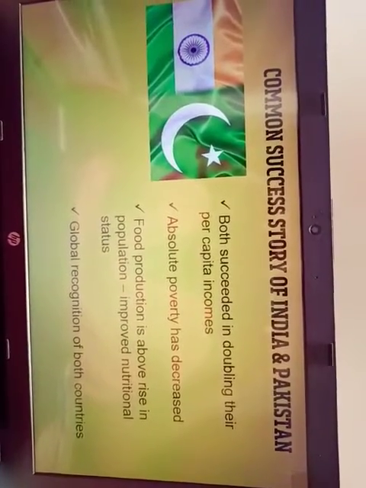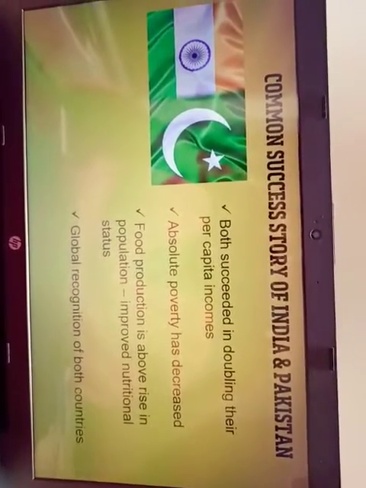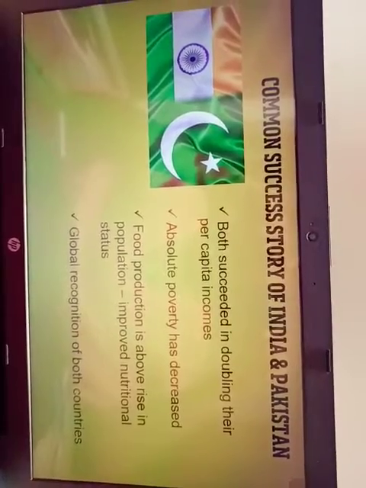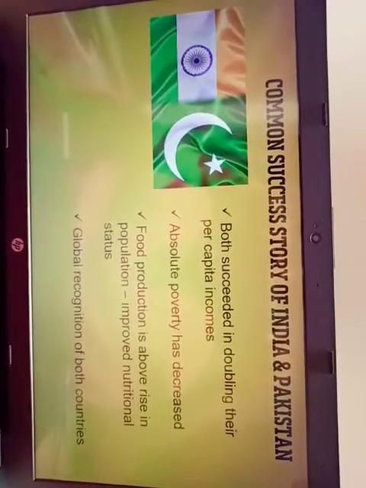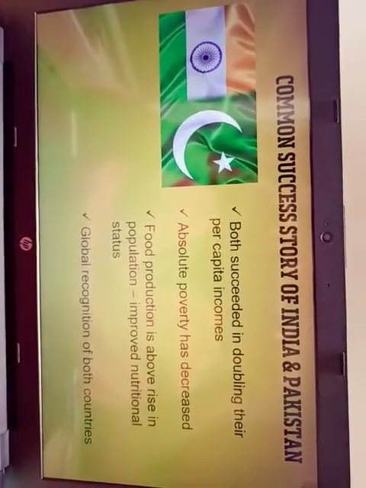Then food production is above the rise in population. We actually managed to be self-sufficient or self-reliant in food production, and it also improved the nutritional status of the country.